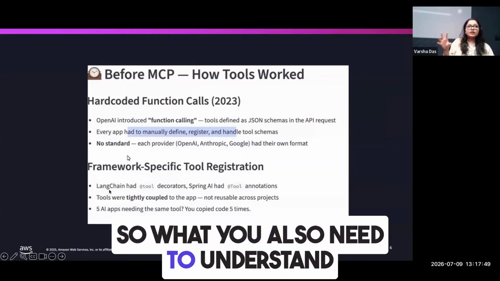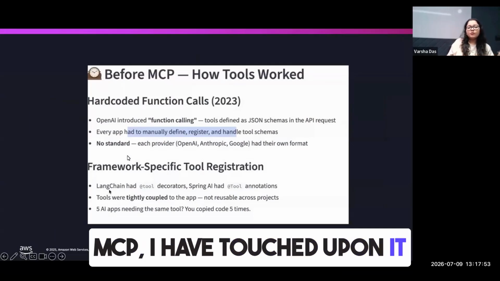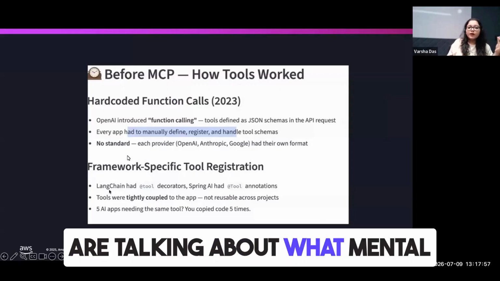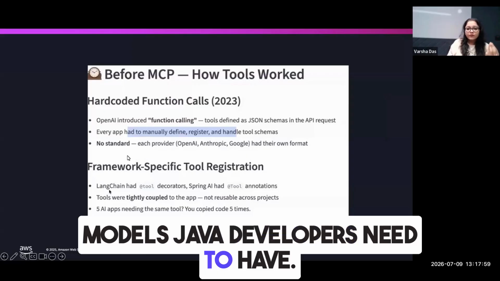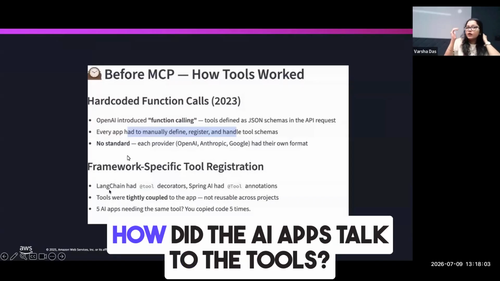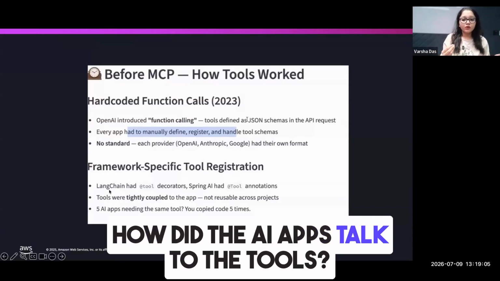What you also need to understand is what happened before MCP. I have touched upon it briefly in my previous video also. I want to reiterate because we are talking about what mental models Java developers need to have. So before MCP, how did we do this? How did the AI apps talk to the tools?